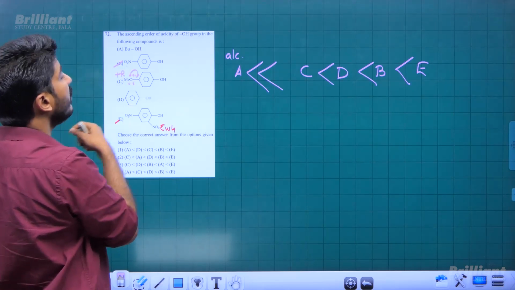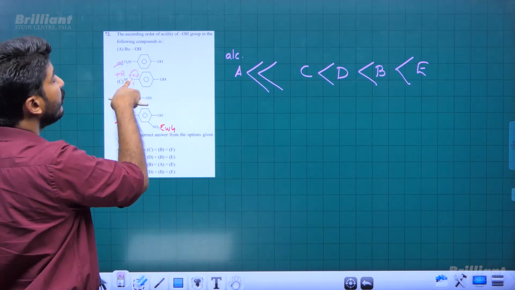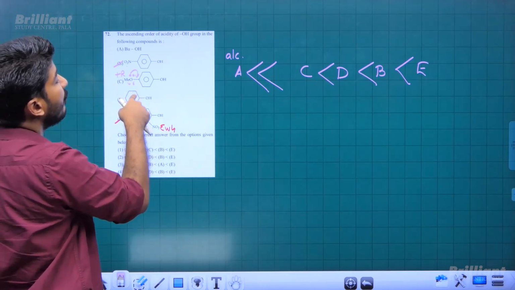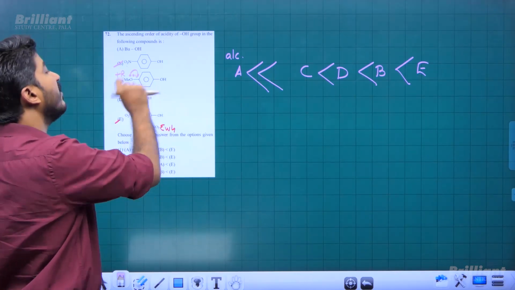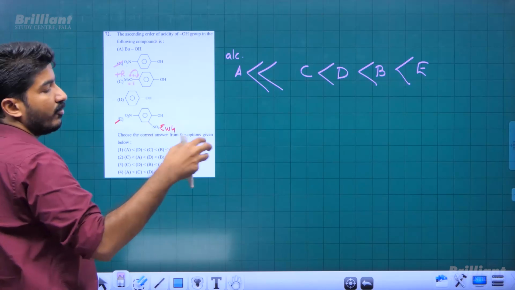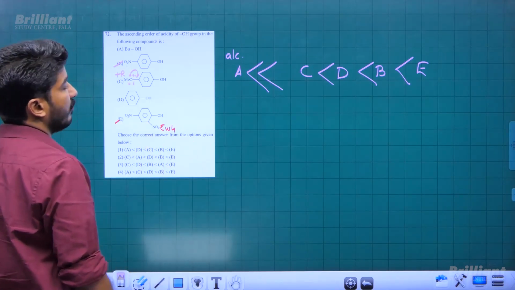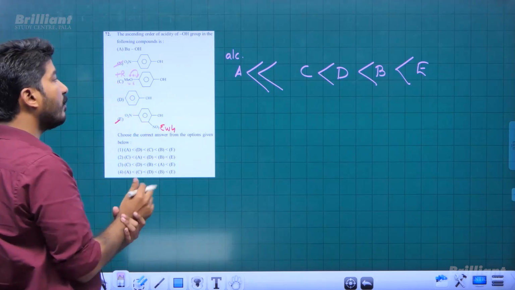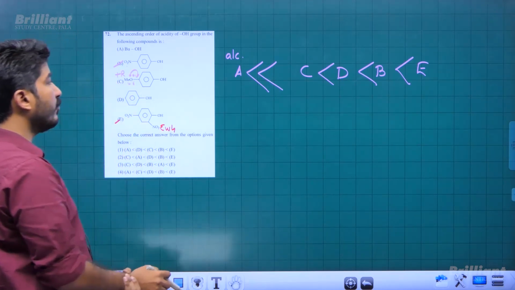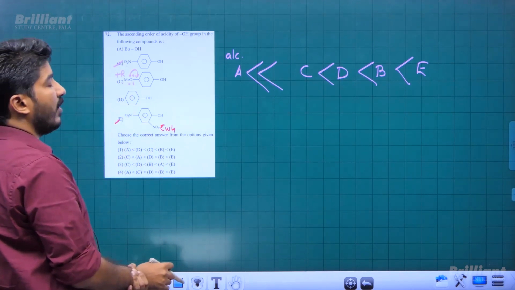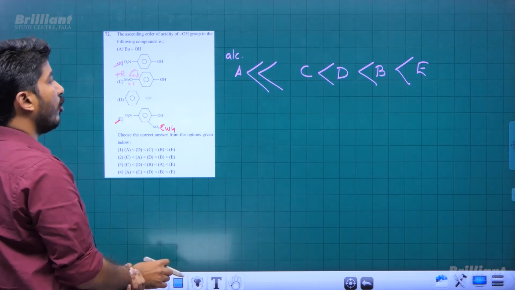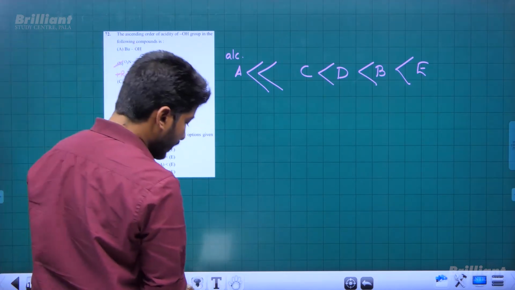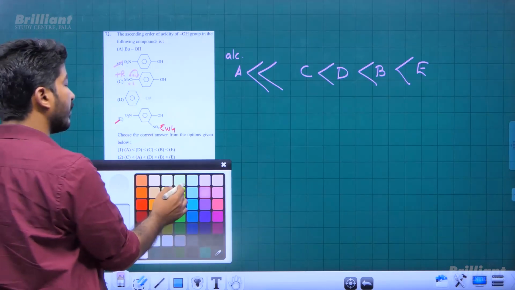Remember, if it is present at the para position, then only this effect is observed. If it is present at the meta position, then this will slightly enhance the acidity of phenol due to its electron withdrawing, minus I nature. Anyway, compound C is paramethoxyphenol, and the para position methoxy group will show plus R effect, therefore lowering the acidity of phenol, right? Electron donating groups lower the acidity of a compound, right?